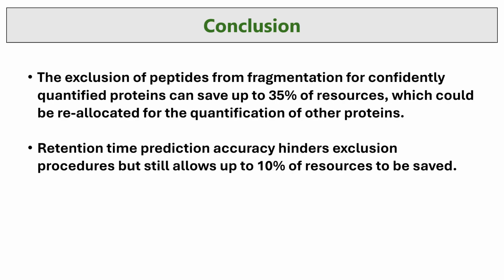So from this project, we can see that the exclusion of peptides from fragmentation for confidently quantified proteins can save up to 35% of resources which could be reallocated for the quantification of other proteins. With retention time predictions, however, this could hinder the exclusion procedures, but still allows up to 10% of resources to be saved. Overall, giving us extremely great results for resource saving and maximizing our potential on analysis for these mass spec experiments.